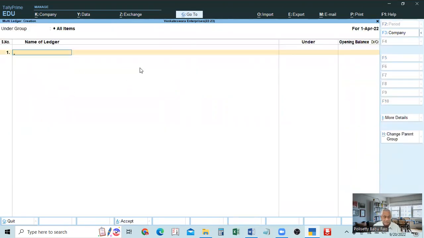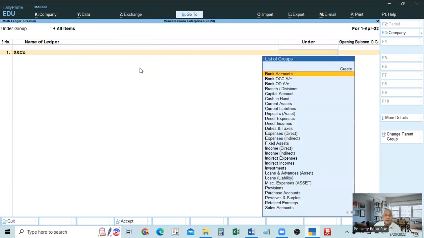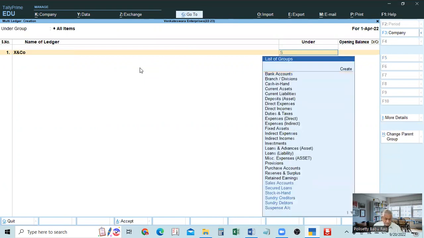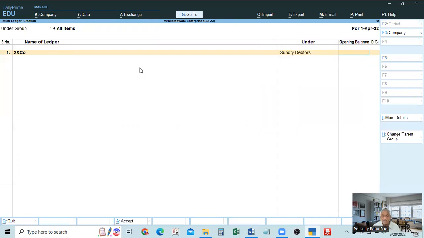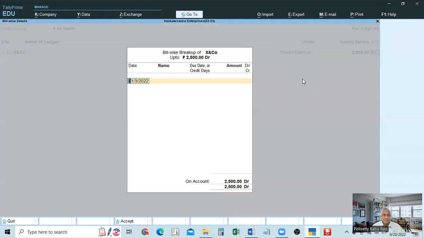Suppose, for example, X and co. So here you take it as sundry debtors. So you have taken sundry debtors. So X and co, sundry debtors. Previously we said we come back to the name. But here, when you are creating, if there is opening balance, that also we can enter. Then come to this. It will show. Sundry debtor means debit balance, so it shows the balance also. Then come to this one.